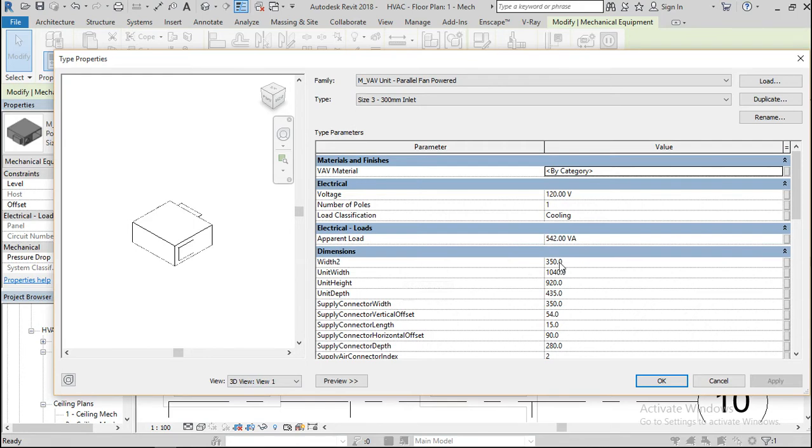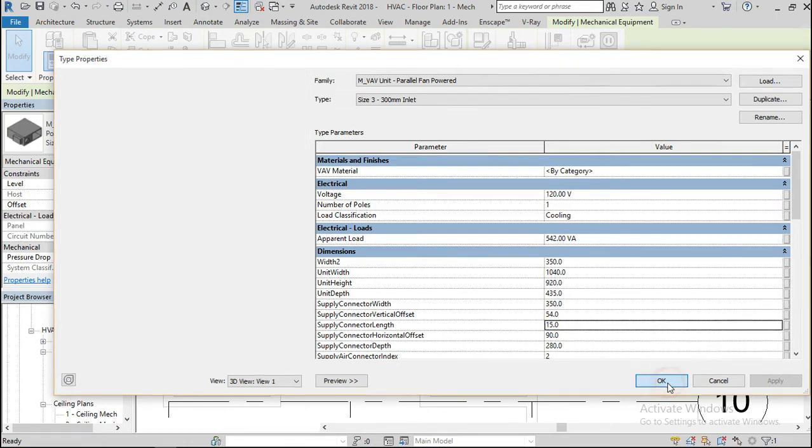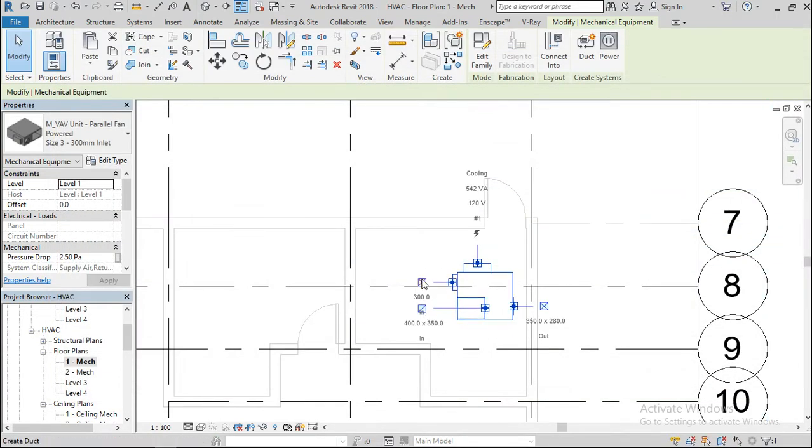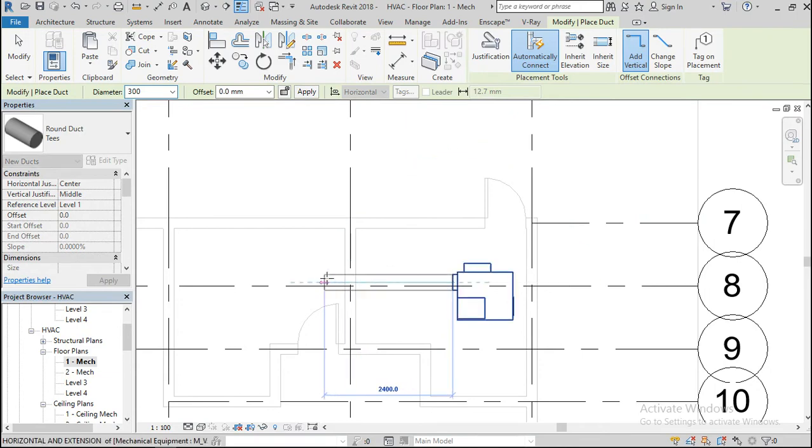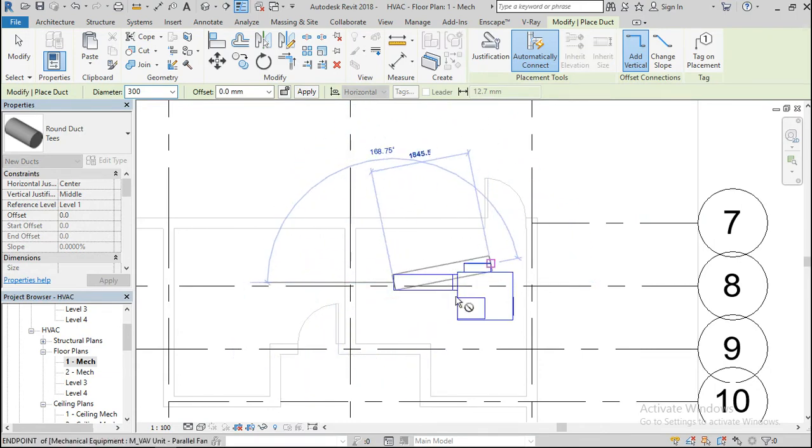Okay, this is the width for this one, which is unit height, supply connector. Okay, all right. So if I say connect, you can see it automatically connects from there.